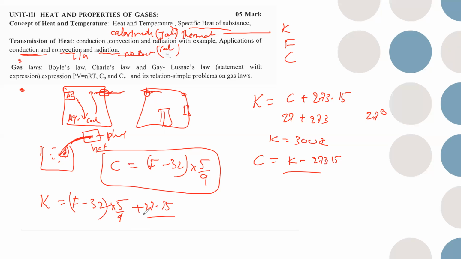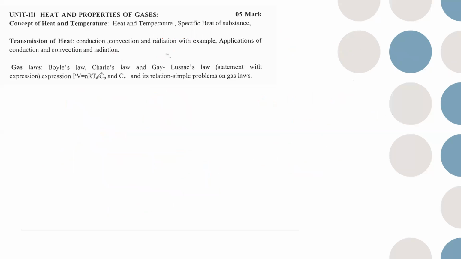273.15. Okay, these relations we have to remember. Or else remember like C by 5 is equal to K minus 273 by 5, and it will be coming here like F minus 32 by 9. So at least you should remember this relation, so I hope you can easily solve the problems. So this is the conversion from centigrade to Kelvin. So heat we know, temperature okay.